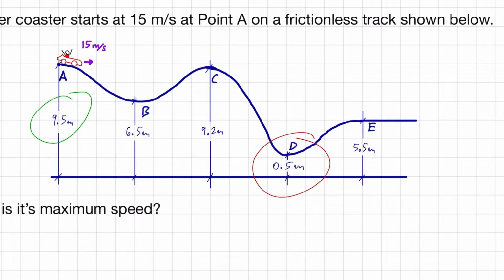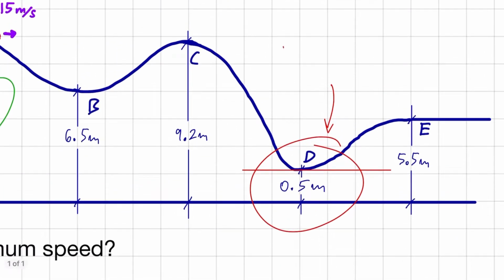What's interesting about these points is that the 9.5 meters, that's our starting point. And this 0.5 meters, that's our lowest point that the track reaches. So in other words, that's the point at which we have the least potential energy.